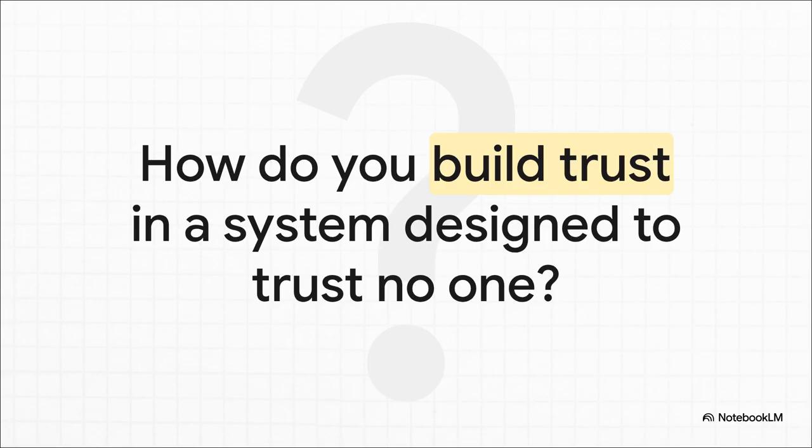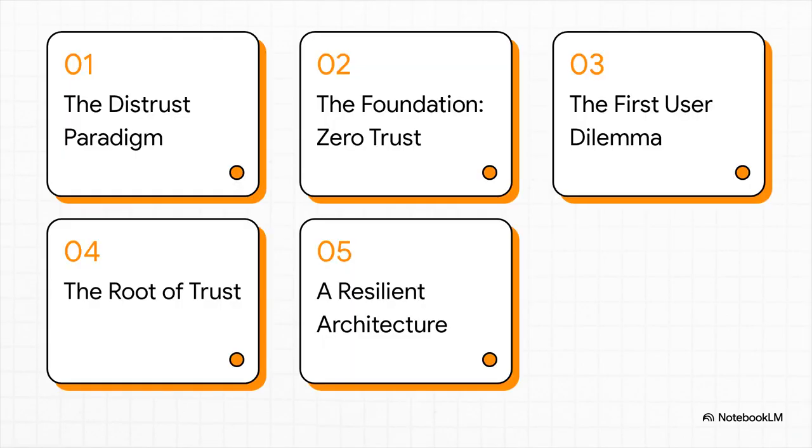In these decentralized networks, anyone can show up. So, who do you believe? Well, we're going to break down a really elegant solution to this exact problem, and it comes from the architecture of a system called GenosDB. So here's the plan. We'll start with the problem itself, this whole distrust paradigm. Then we'll dive into the solution, zero trust, the first user problem, where trust actually comes from, and finally, how it all creates a super resilient system.